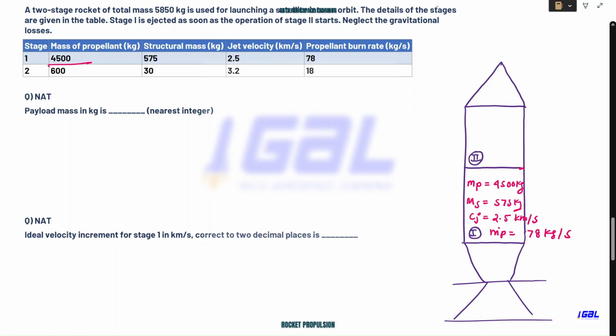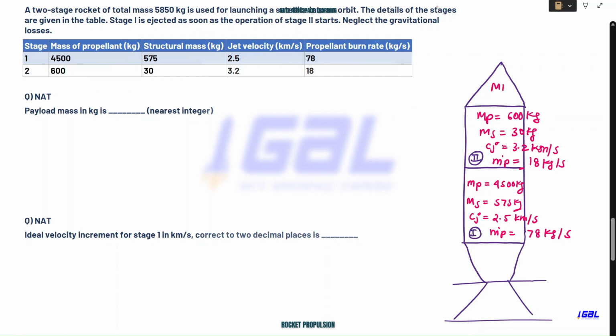Then the second stage data: they have given mp as 600 kg, ms as 30 kg. The jet velocity, they have given this as 3.2 kilometer per second. Mass flow rate of propellant by second stage is 18 kg per second. Please see this data that they have given. Okay, so this is what they have given.